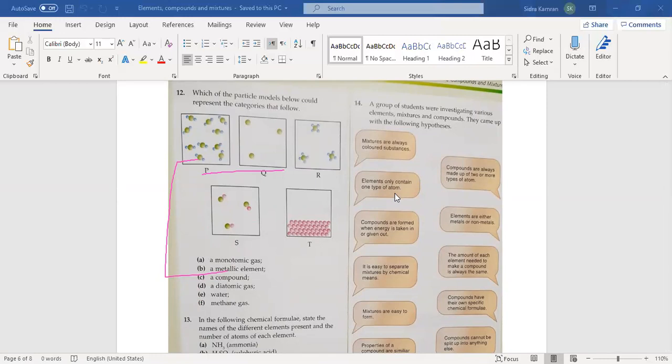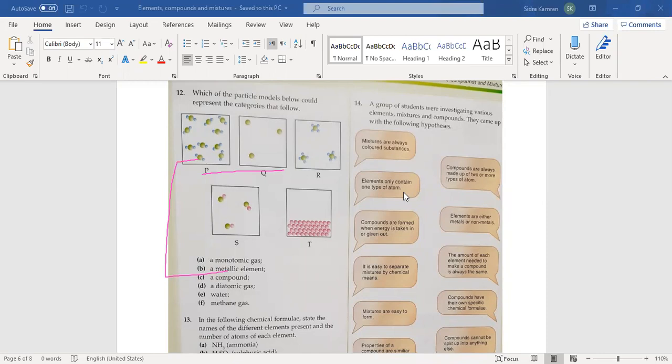Okay, elements only contain one type of atom. Aman, how are you going to answer this question? Elements only contain one type of atom? Miss, one minute, is this true? Are you agreed with this hypothesis or not? First answer this question. Yes, miss, agreed. So if you are agreed, it means it's correct, so no need to correct this. This hypothesis is correct and you are agreed with it.